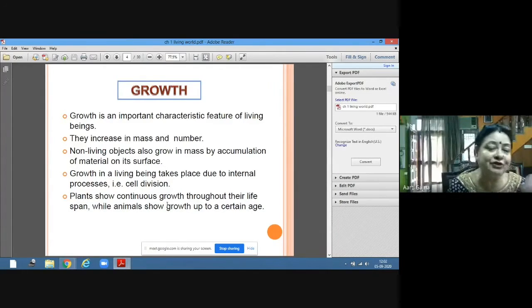Like if you see me, I'm not growing now. In my body, there is no growth. My height will remain the same. But in your body, the growth is still taking place, and it will keep on taking place up to a certain age. And after that age, the growth stops in case of animals. After that age, the growth is not an increase in height, but only the repair of the damaged tissue.